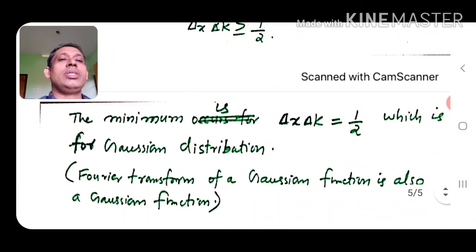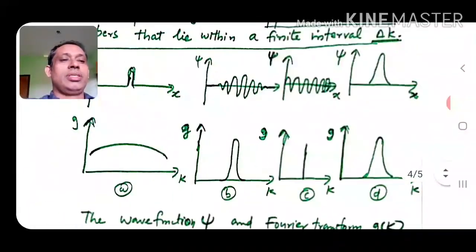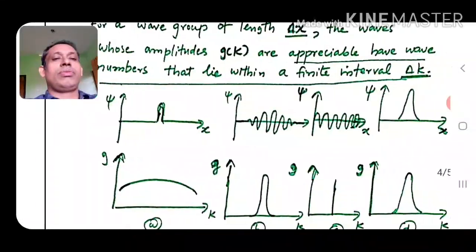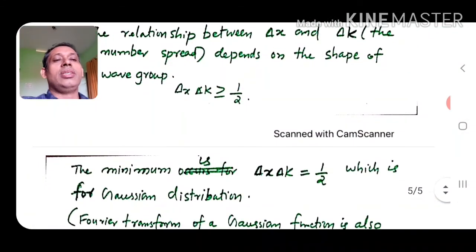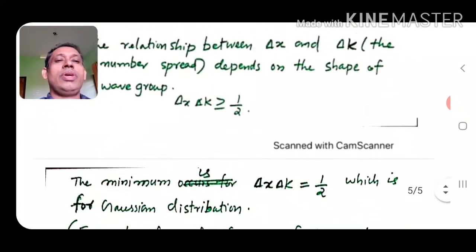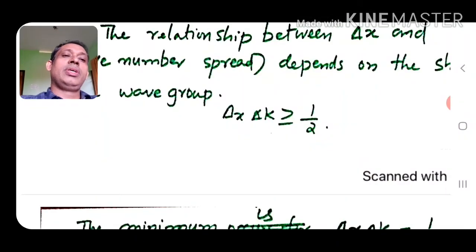The minimum, delta x delta k equal to half, is observed for the Gaussian distribution, D. For other psi wave functions, delta x delta k is greater than half. So we have the relation delta x delta k greater than or equal to half, with the minimum for the Gaussian distribution.